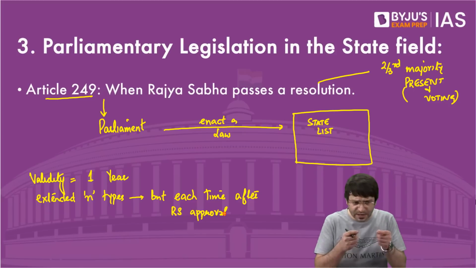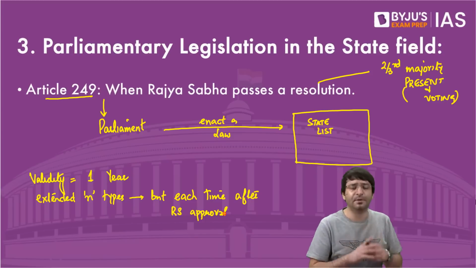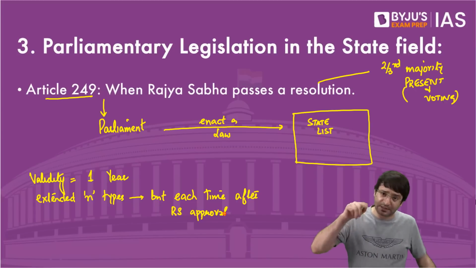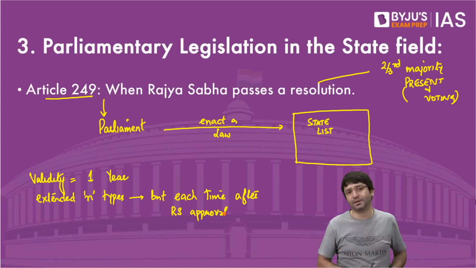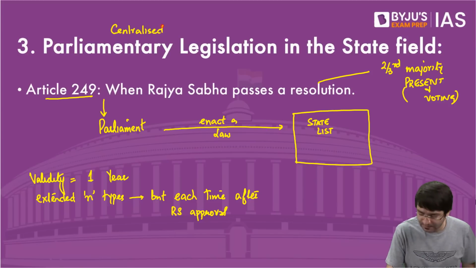This is where we are coming closer and closer to one big theme. Despite federalism, it is the center which is more powerful. And for that, the term which has been used is centralized federalism.